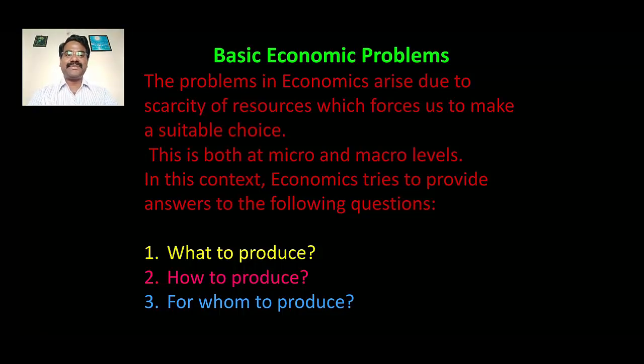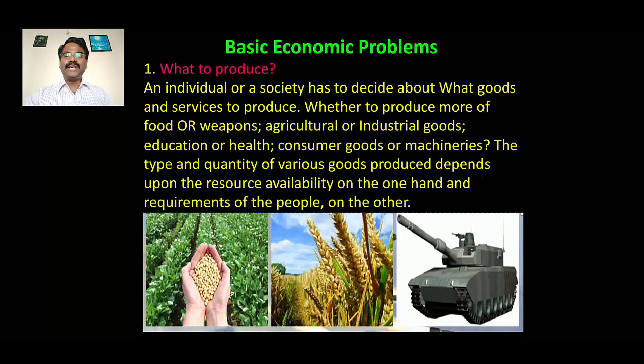So here are some of the very important basic economic problems: what to produce, how to produce, for whom to produce. So let's come to what to produce.